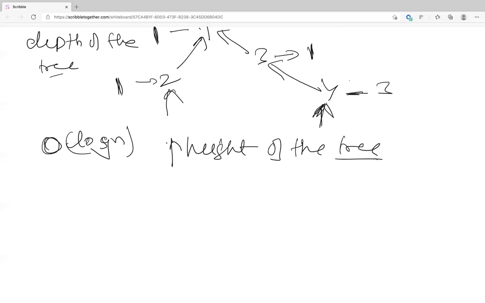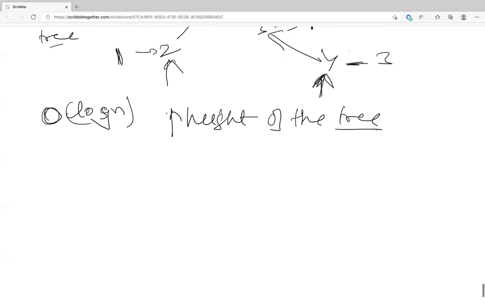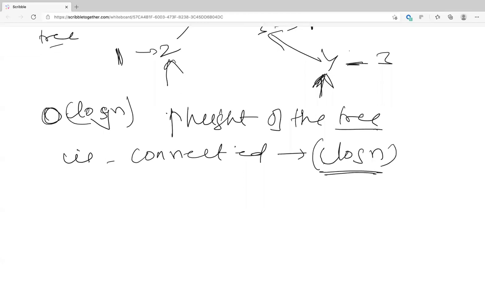And since you're going only up the tree, is connected is log of n. Yeah. Basically, what you're doing in connected of two elements is you find the ID of one, which is the first element, and you also do the find root of the next one, and for both you have to go to the root, which is nothing but the height. So it's O of h, and here since the tree is balanced, it is log of n. I'll come back at the end to explain why it is log of n.